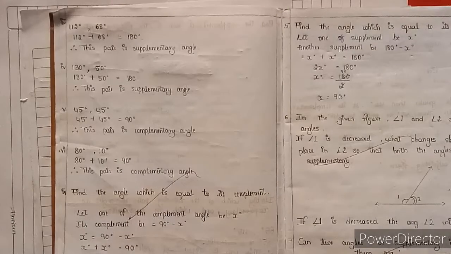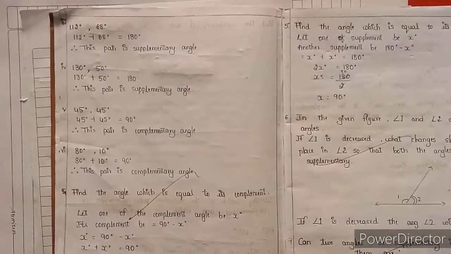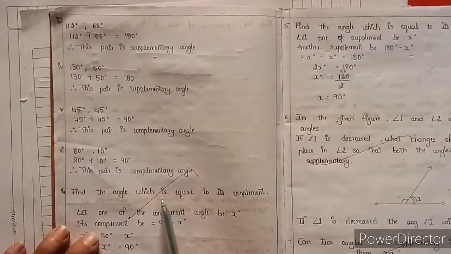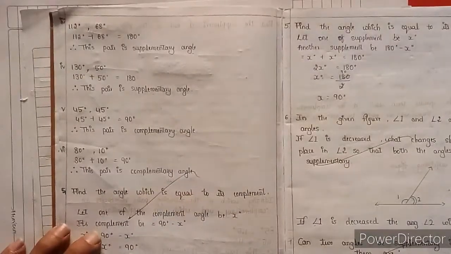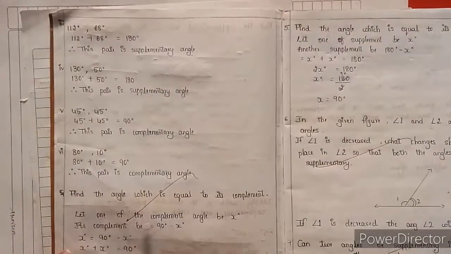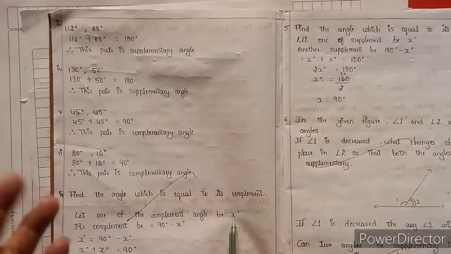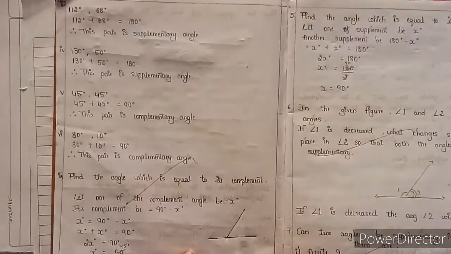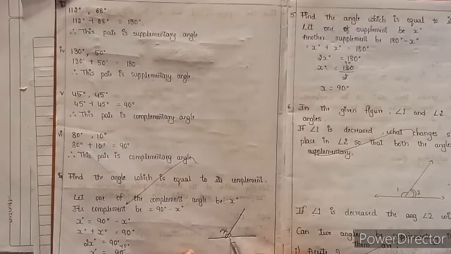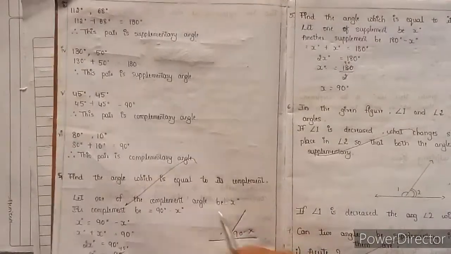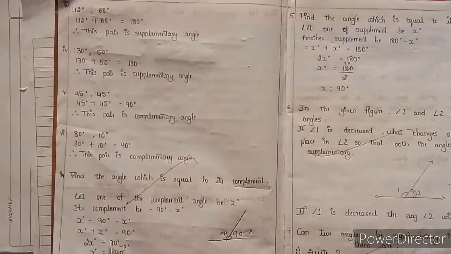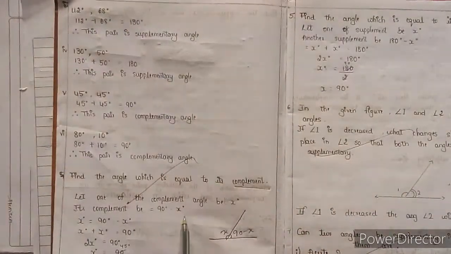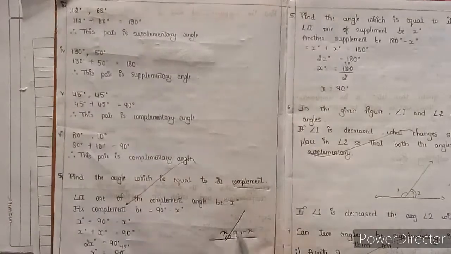Next I am going to explain the fourth main question. They ask: find the angle which is equal to its complement. Let one of the angles be unknown, x. Its complement is 90 minus x, since complementary angles make 90 degrees, a right angle.